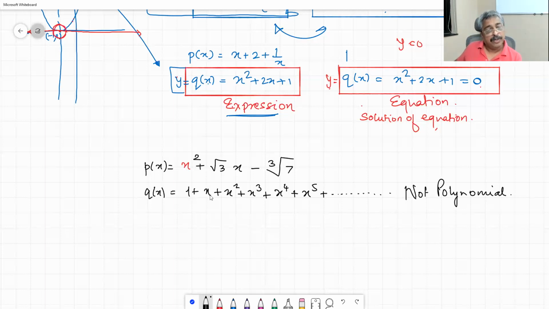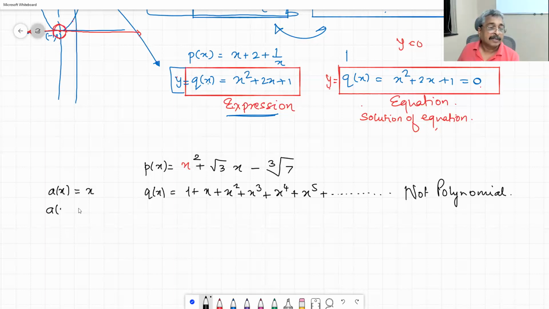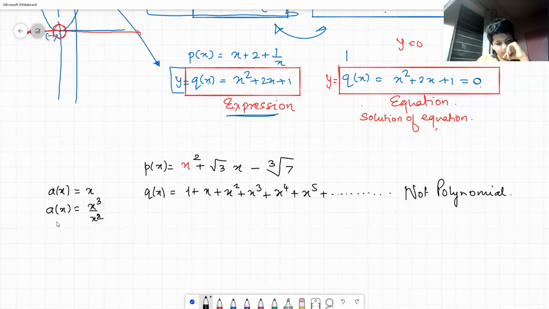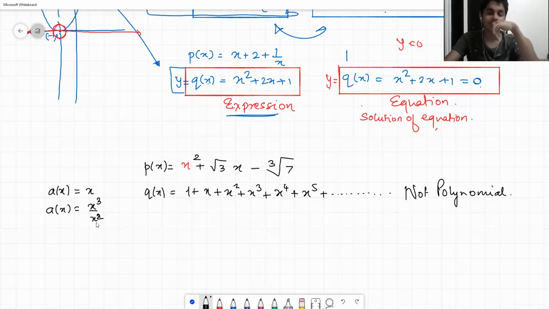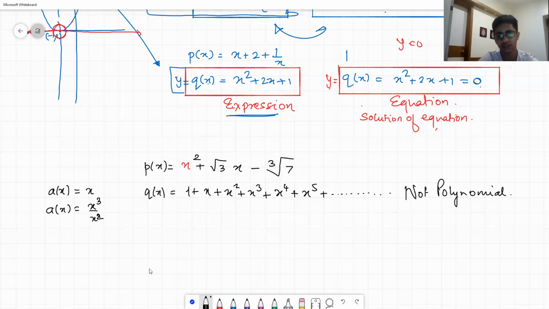Now, to that argument, a of x is equal to x. Is this a polynomial? Yes, sir. But then a of x is equal to x cube upon x square. Is this a polynomial? It turns out to be a polynomial, x cube upon x square. Yes or no? So what about x is equal to 0?